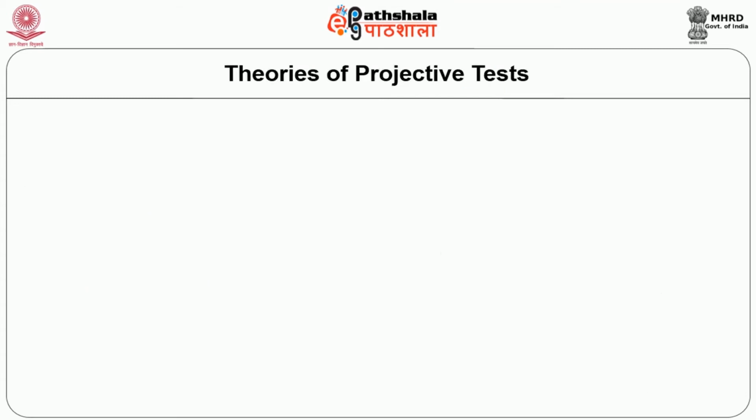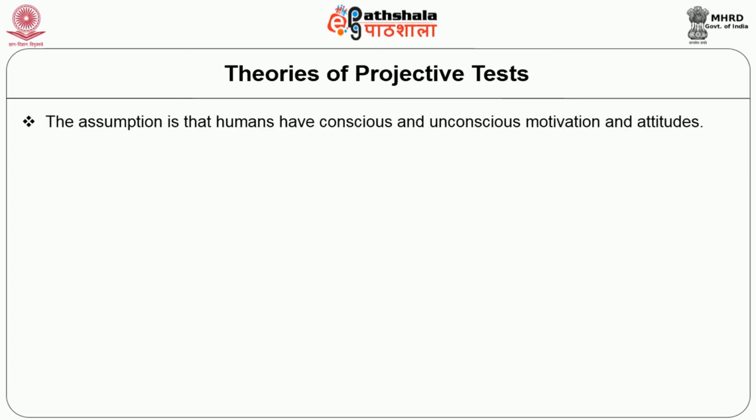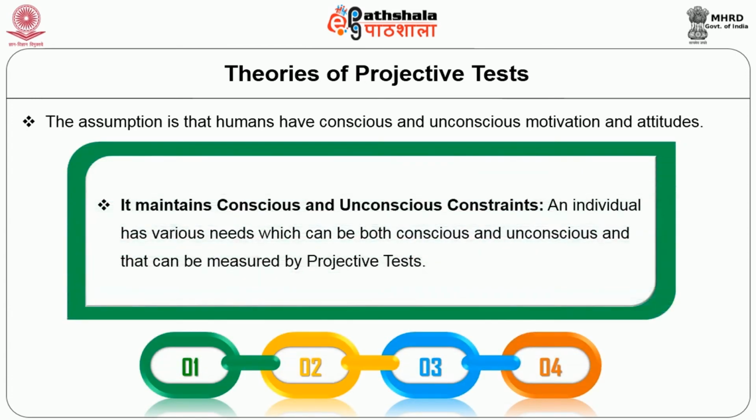Now let us see the theories of projective tests. The assumption is that humans have conscious and unconscious motivations and attitudes. The first important point is that it maintains conscious and unconscious constraints. An individual has various needs, which can be both conscious and unconscious, and that can be measured by projective tests.